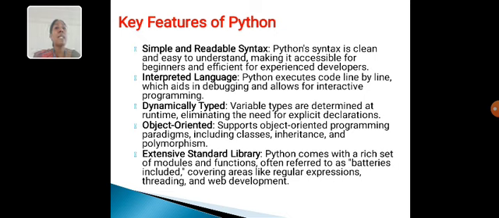Python syntax is clean and easy to understand, making it accessible for beginners and efficient for experienced developers. Interpreted language. Python executes code line by line, which aids debugging and allows for interactive programming. Dynamically typed. Variable types are determined at runtime, eliminating the need for explicit declarations. Object oriented. Supports object oriented programming paradigms including classes, inheritance, and polymorphism.